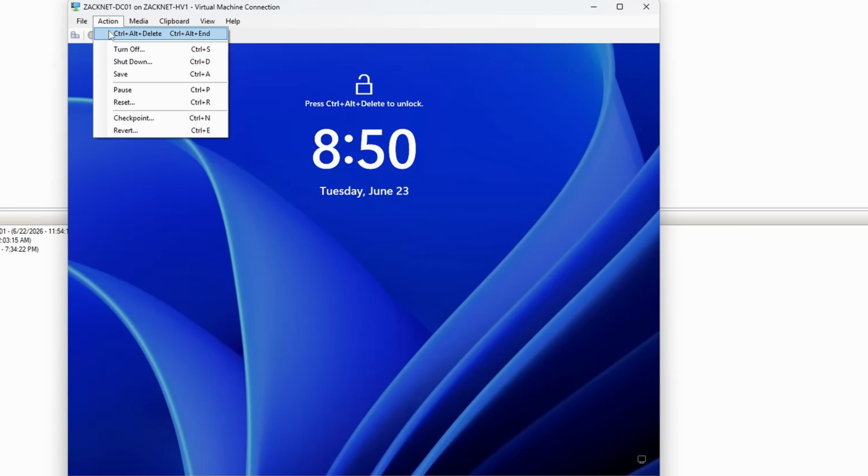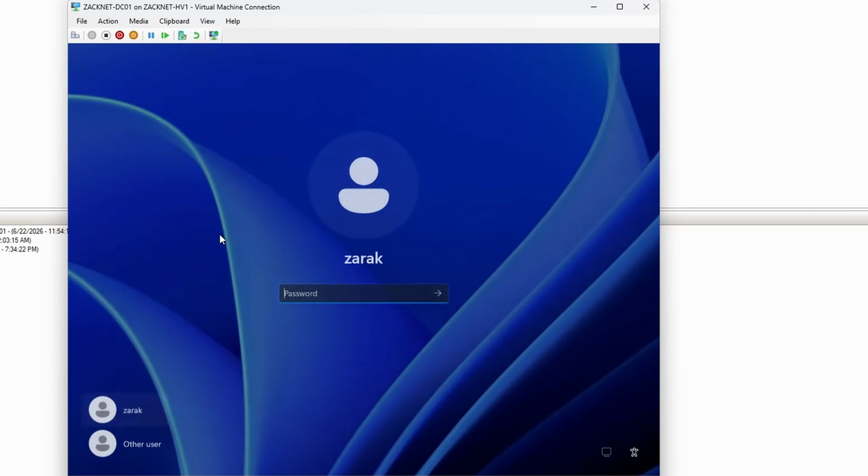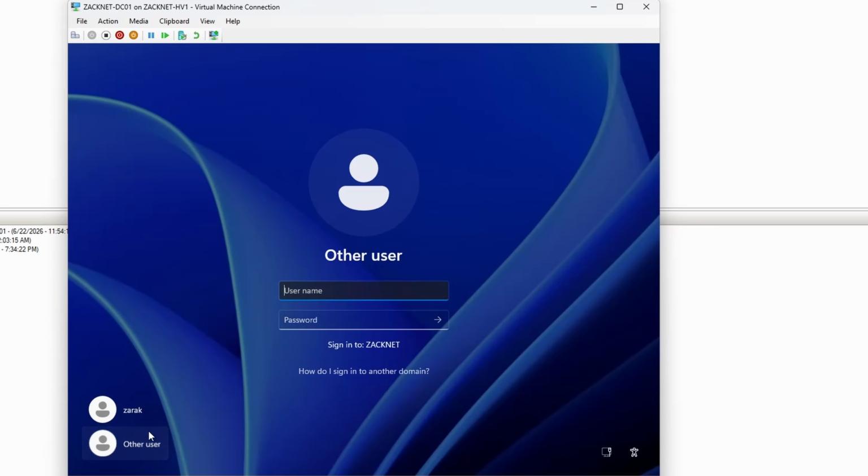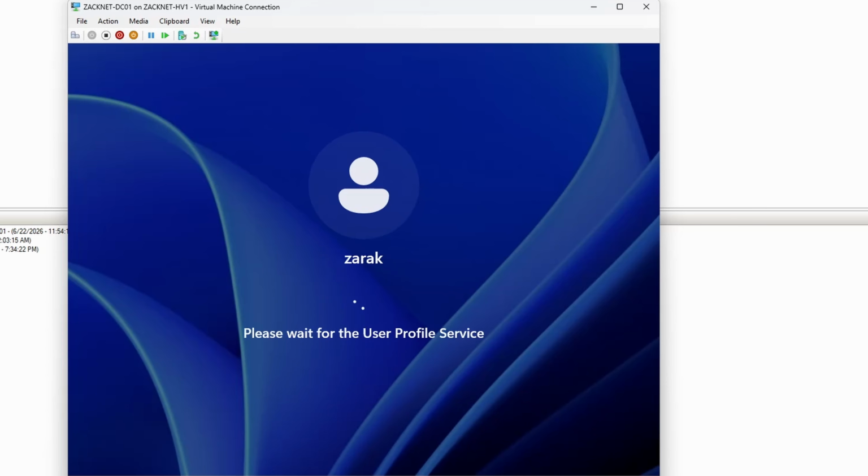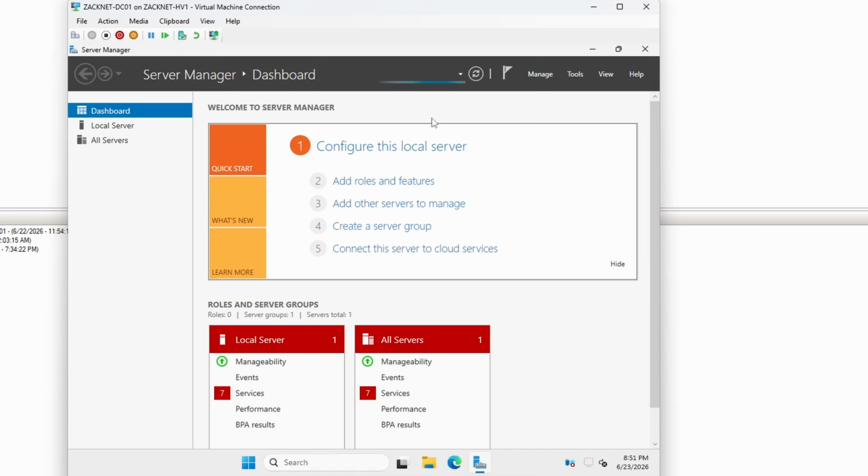All right, so after a restart, let's go ahead and log in, but we're not going to log into the local account. We're going to log in with the domain account. So click Other User, and your username or your account should have gotten transferred over. And make sure you're signing into the domain and hit Enter. And then it's really important to check your DNS.